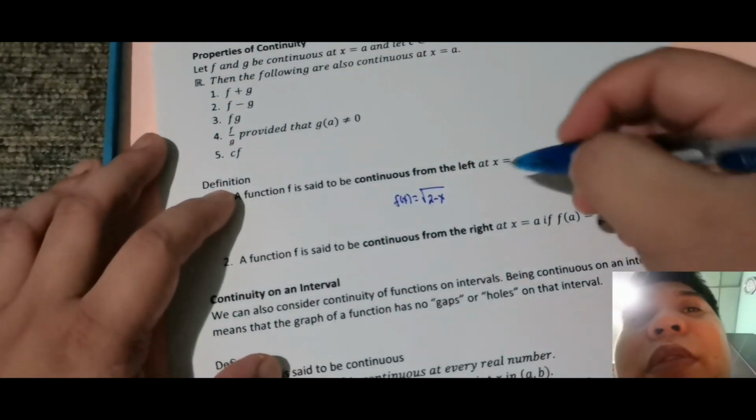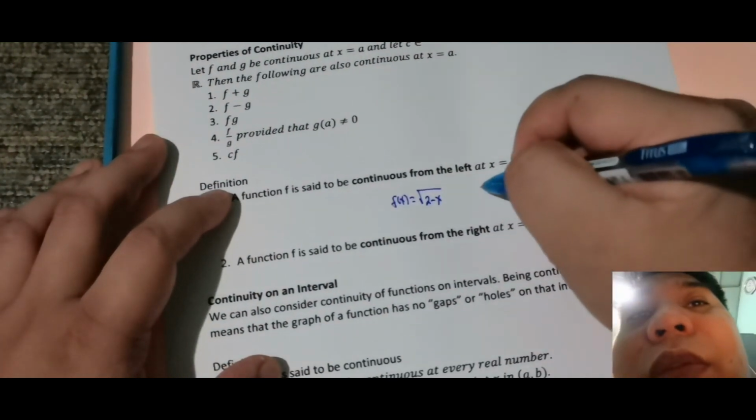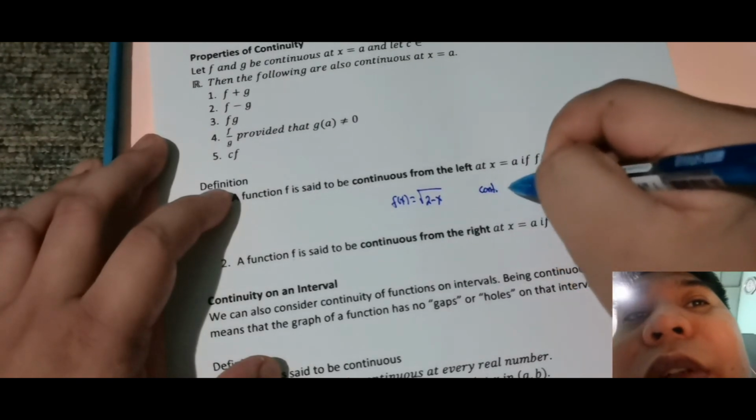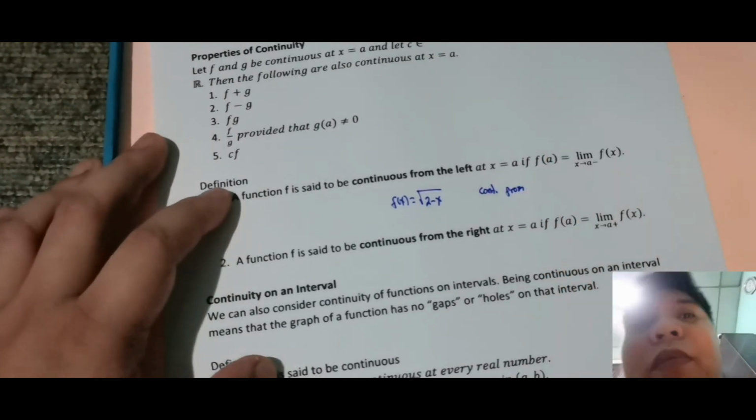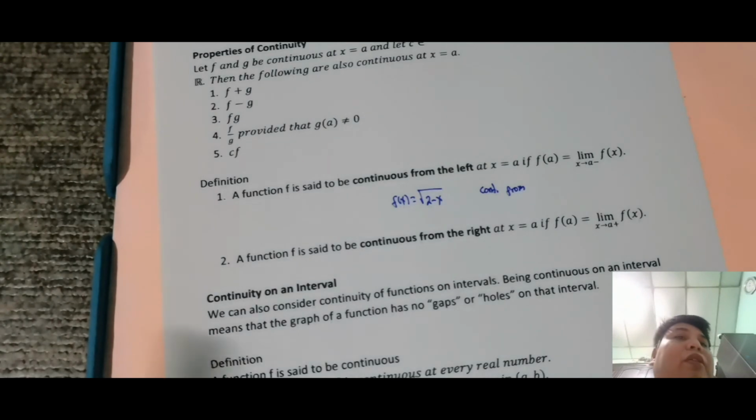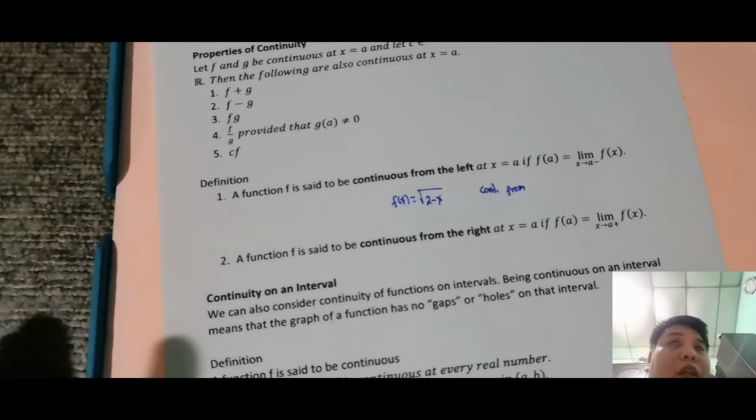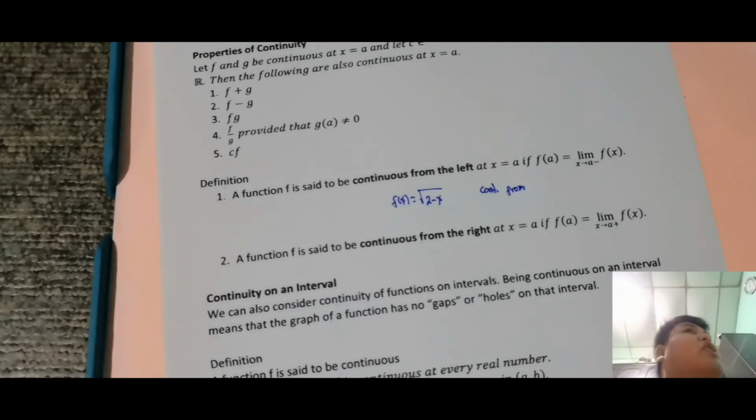Okay, so ito ay continuous from, so 2 minus x, so isang value na x dapat mag-exist. So, starting sa 2. So, pag nilagay ko 2, 2 minus 2 is 0. Okay pa. So, kunyari, nilakihan ko, 2.001. So, 2 from the right yun. Okay, so continuous siya at 2 from the left, pero hindi siya continuous at 2 from the right kasi palaki. Okay nga, 2.001, hindi siya continuous doon.